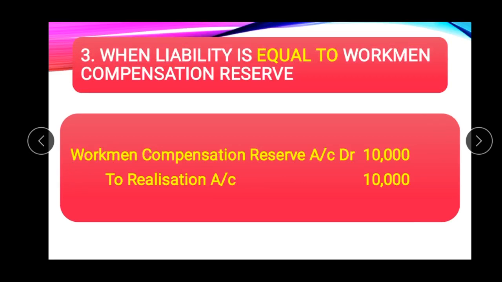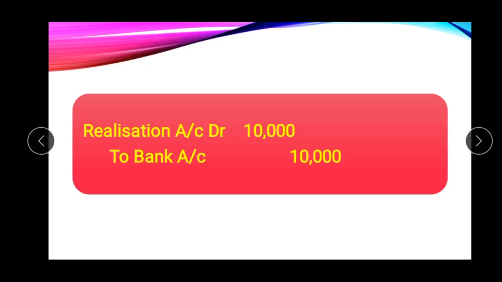Third case, when liability is equal to workmen compensation reserve. Here reserve is 10,000 and the liability is also 10,000. So the whole amount should be transferred to the credit side of realization account. And because liability is 10,000, so liability paid will be of 10,000 and next journal entry will be passed with the amount of rupees 10,000. Realization account debit to bank account. Here the liability claim is paid.